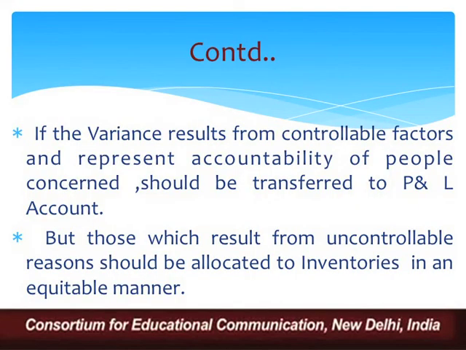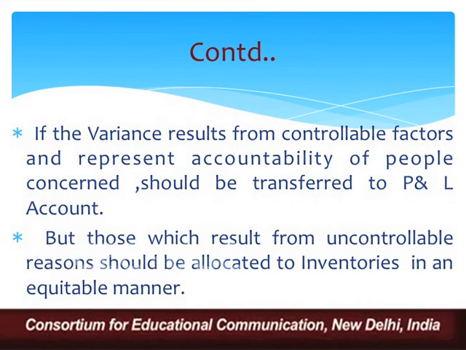If the variance results from controllable factors, the factors which are under our control, and they represent accountability of the people concerned, they should be transferred to the profit and loss account.